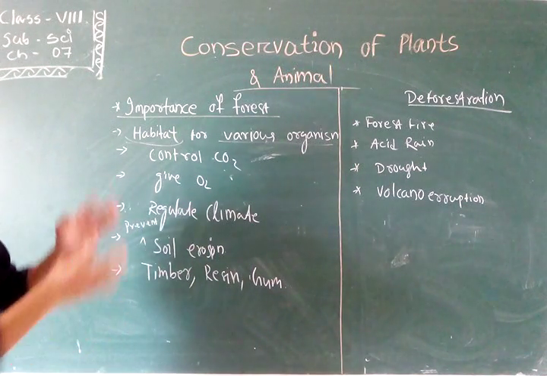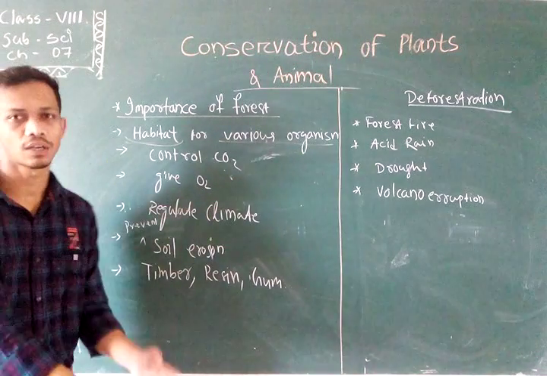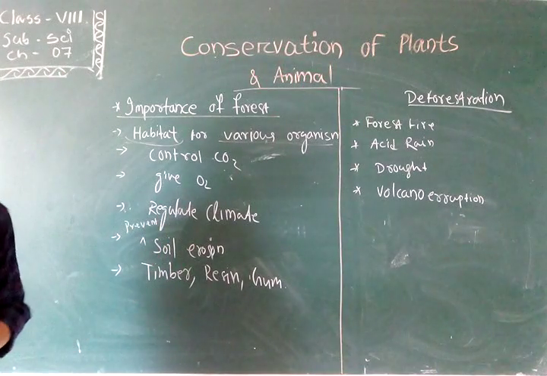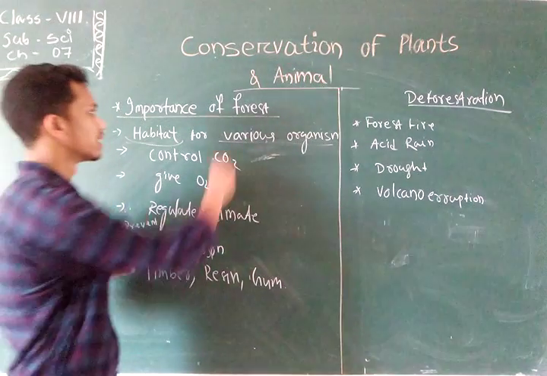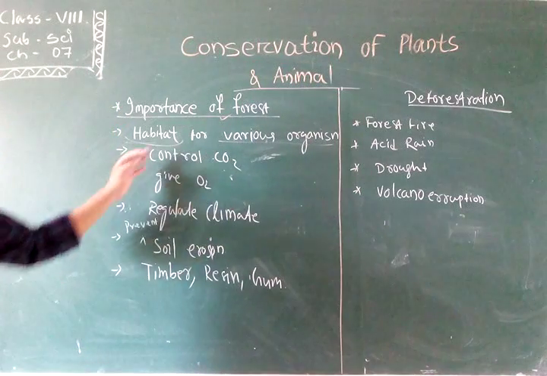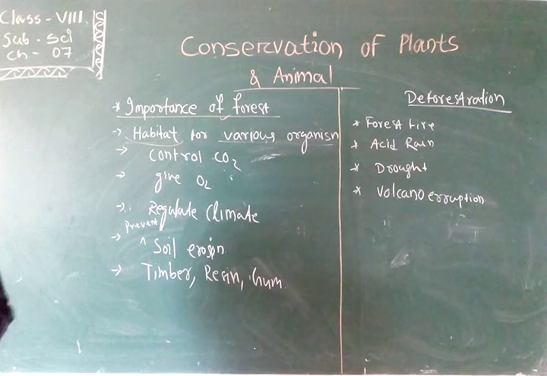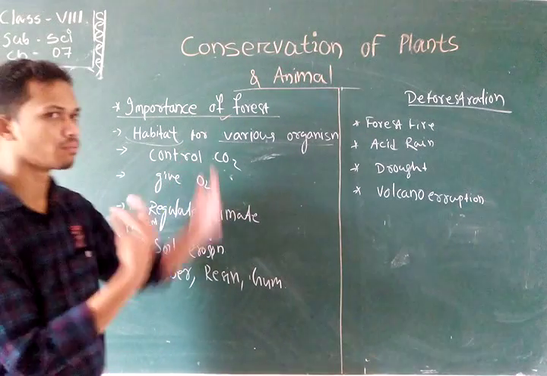So the forest acts like a home for a number of animals, just like tiger, deer, elephant, jackal. All these animals live in the forest. So the forest provides a huge habitat for a large number of animals, or any small organism, that may be birds.